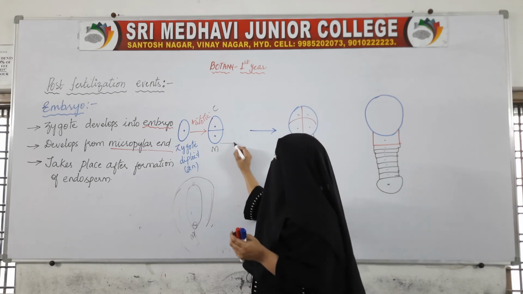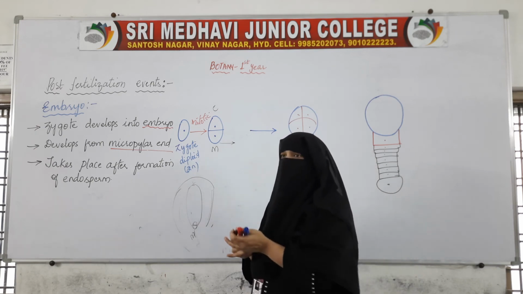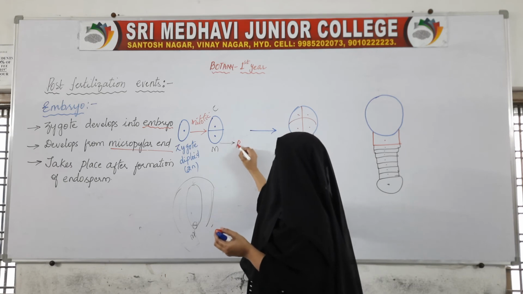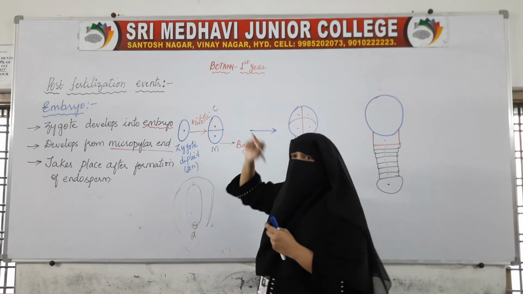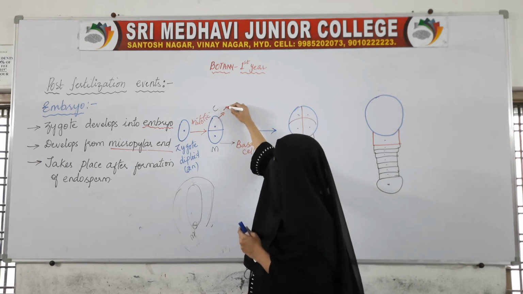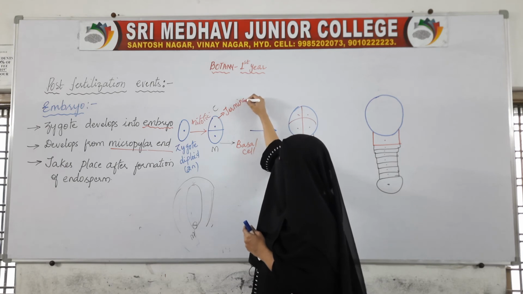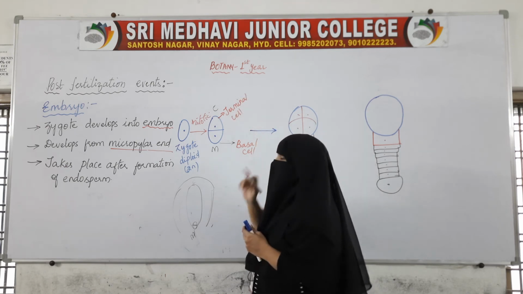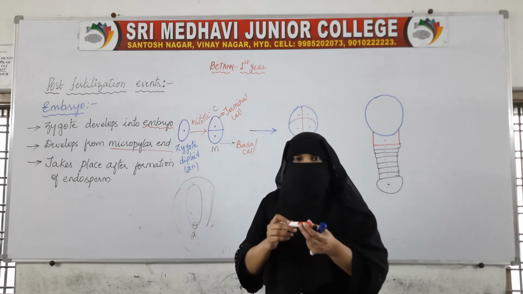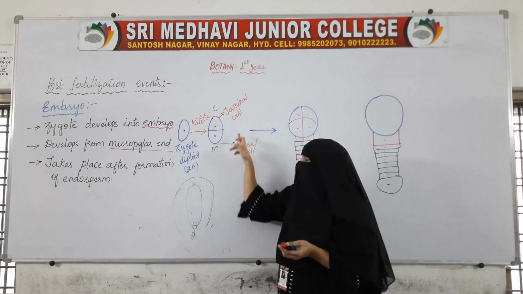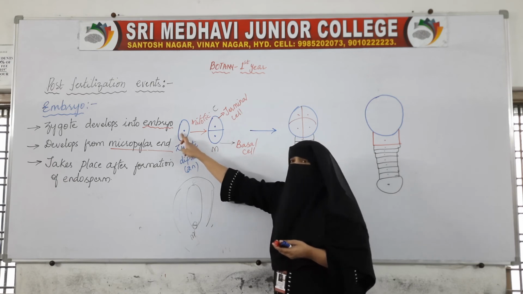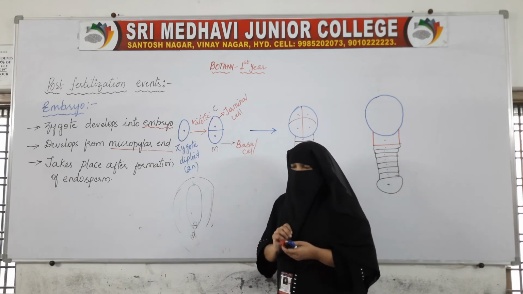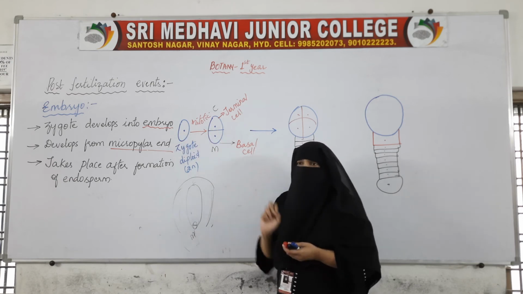Let us name these cells. The cell which is at the micropylar end is called the basal cell, and the cell which is at the chalazal end is called the terminal cell. These two cells, the basal cell and the terminal cell, have been formed when the zygote divided and produced two cells.